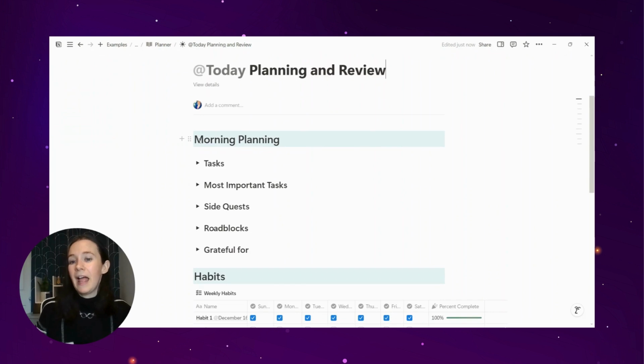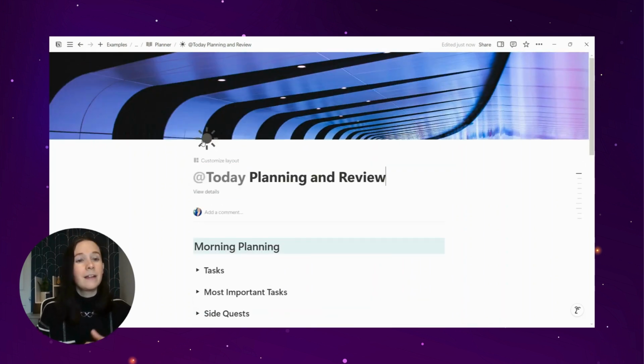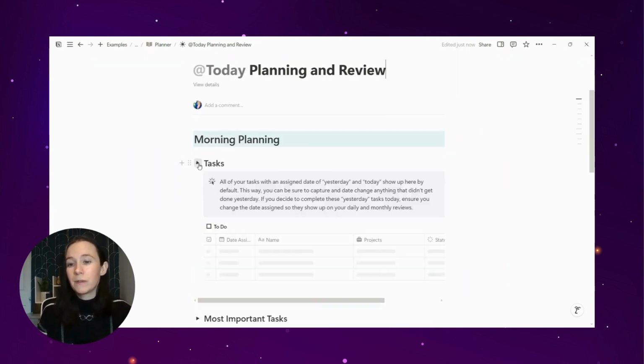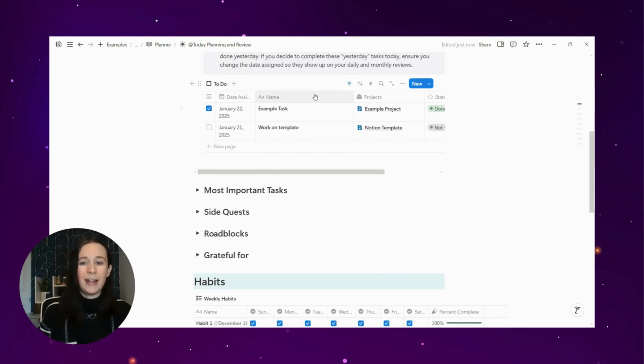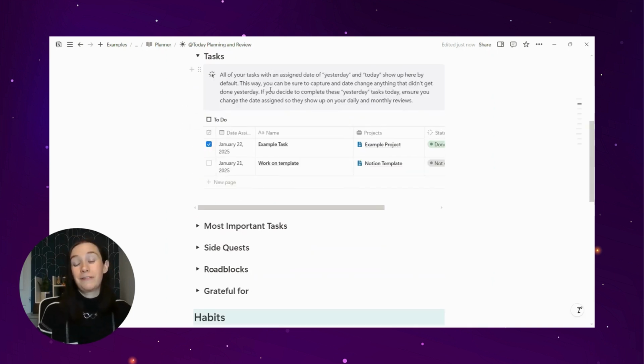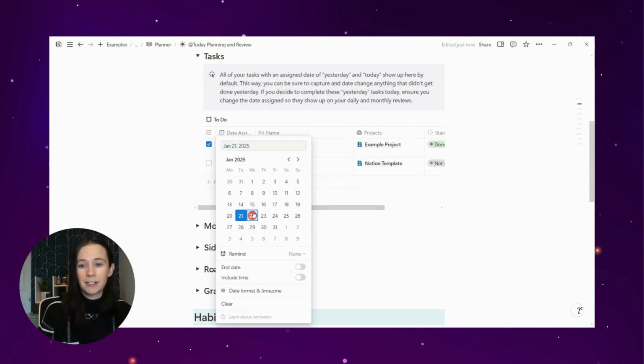And then every day you can click on Start My Day on the homepage or on New in the daily, and it will create this plan with this template that tells you the automatic tasks that show up as yesterday and today. This way you can be sure if, this one is listed as yesterday, I can switch it to today.